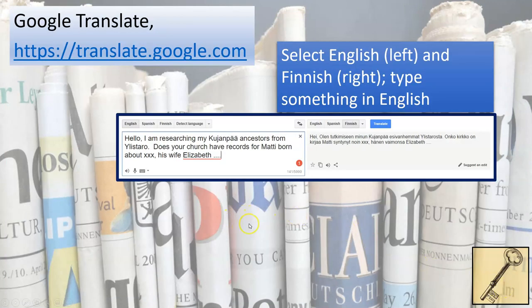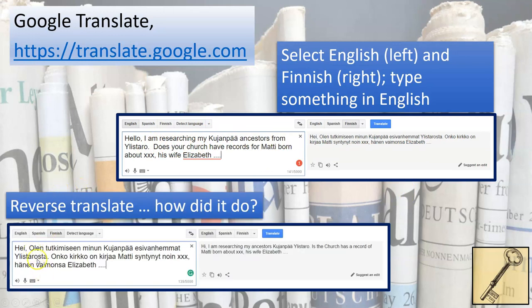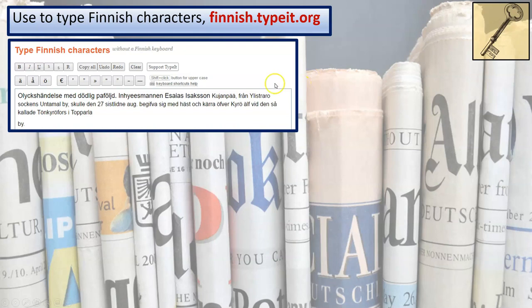And recognize you can use Google Translate. I'm frequently using it. It's not perfect, but it's still helpful. So you can say, I'm going from English. In this case, I'm showing you English into Finnish. And then I reverse translate to go from Finnish back into English just to see, does it make some sense? So that's definitely an option we want to have awareness of.